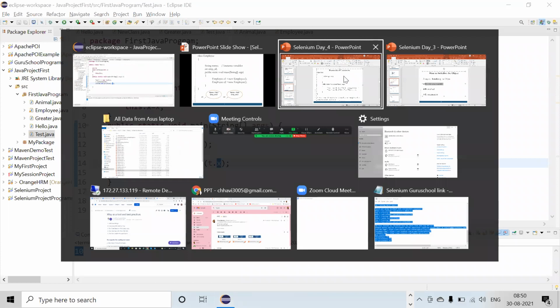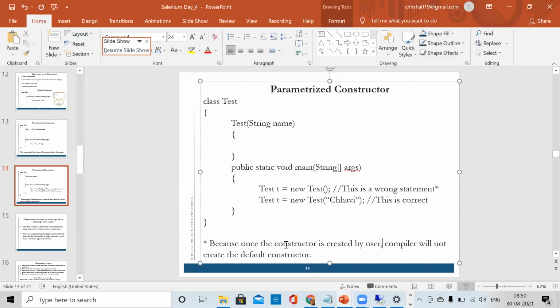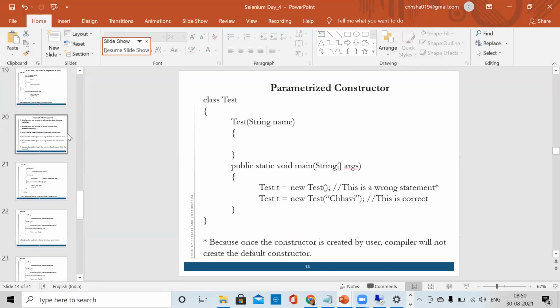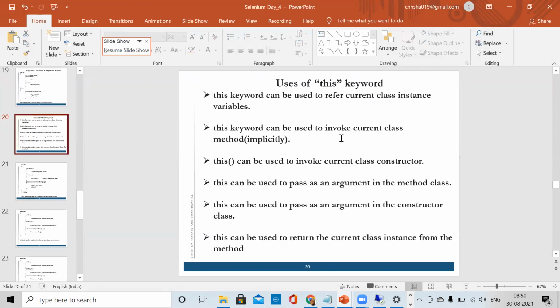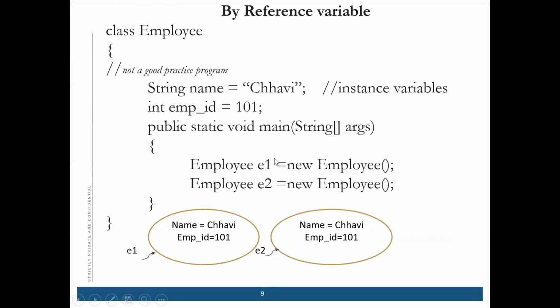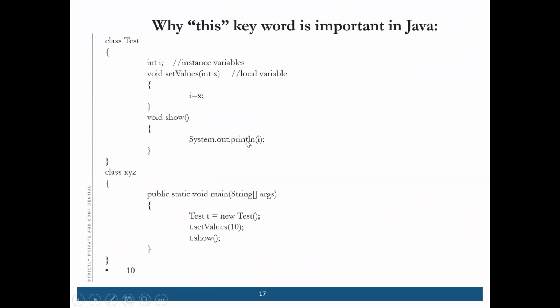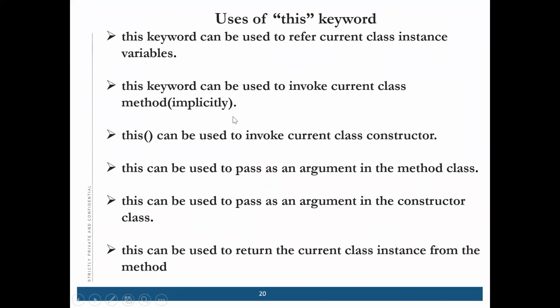So what was the first use of this keyword? This keyword can be used to refer to the current class instance variable.